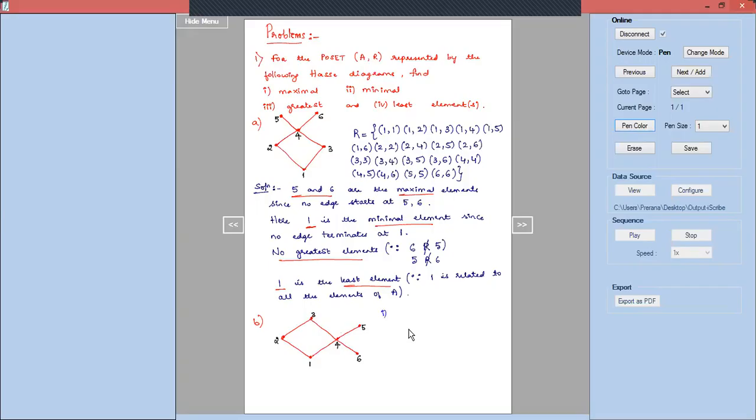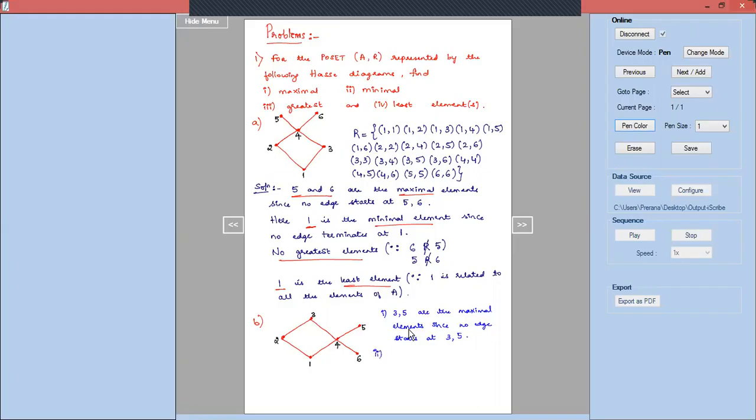Right? So first one, 3 and 5 are the maximal elements, since no edge starts at 3 as well as at 5.